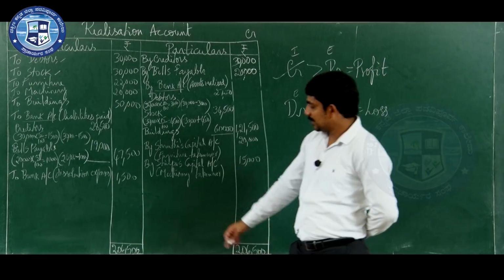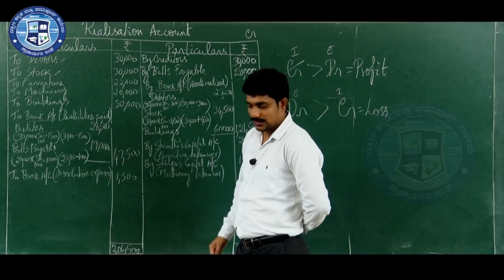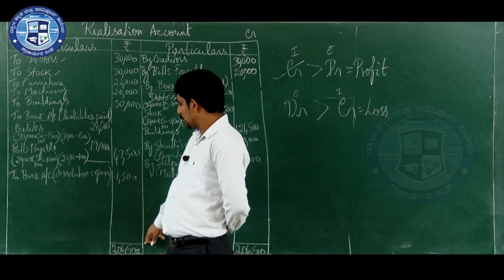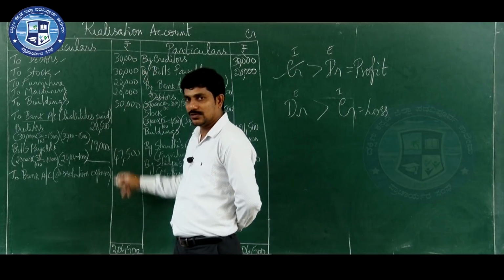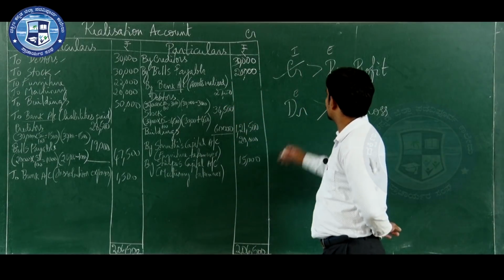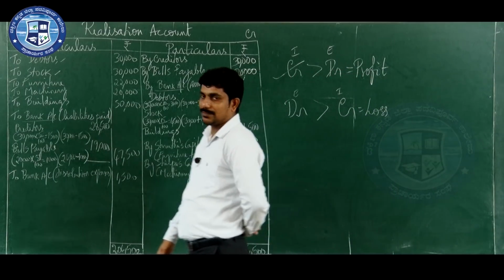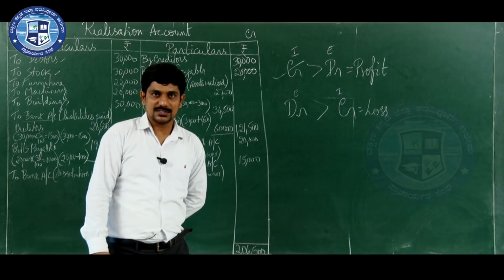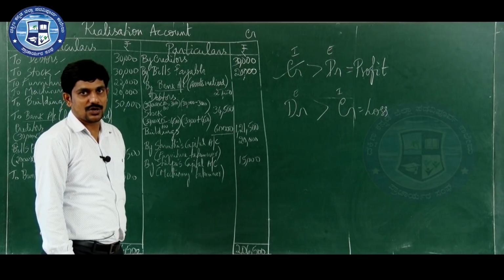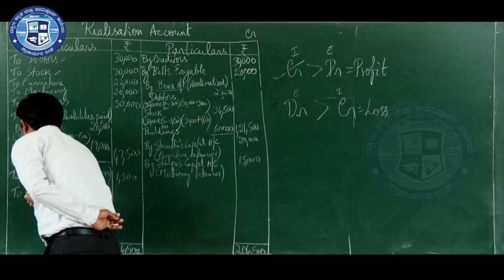Now from this 2,06,500 we need to minus the debit side total, that is 2,01,000. So 2,06,500 minus 2,01,000, how much balance will we get? 5,500. That 5,500 is nothing but profit on realization. This profit amount we need to distribute among the partners. You are closing the business, so you have to distribute that amount among the partners according to their profit and loss sharing ratio.